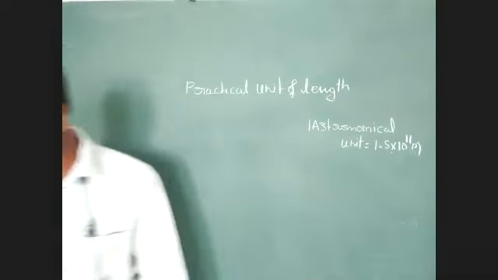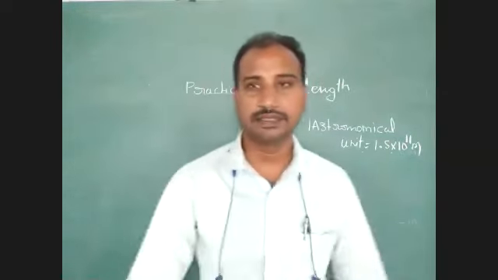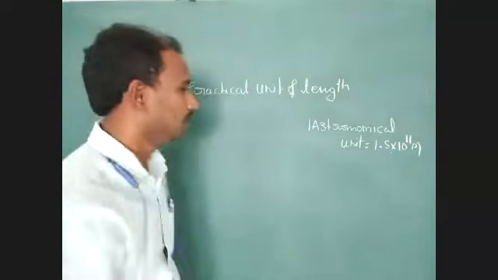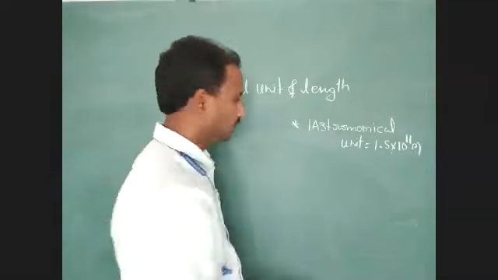Note down this point. Next we are going to discuss the light year. It is also a very important practical unit of length.